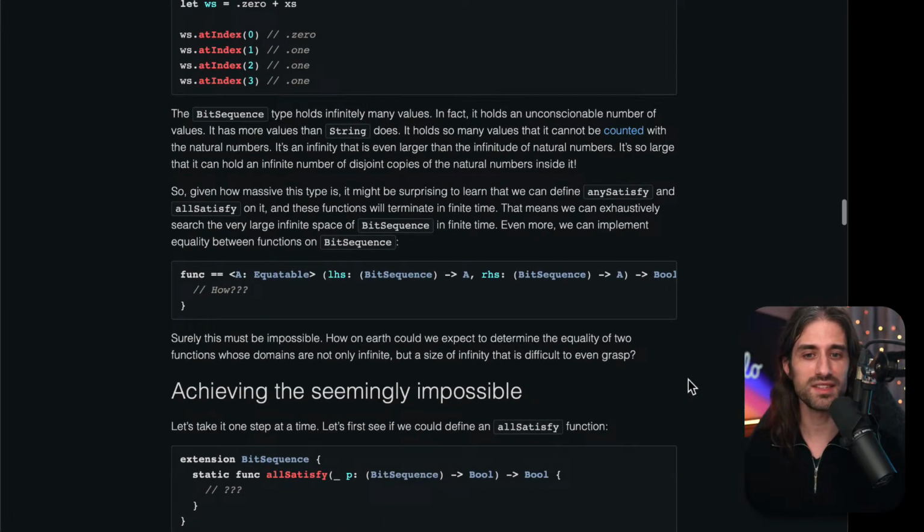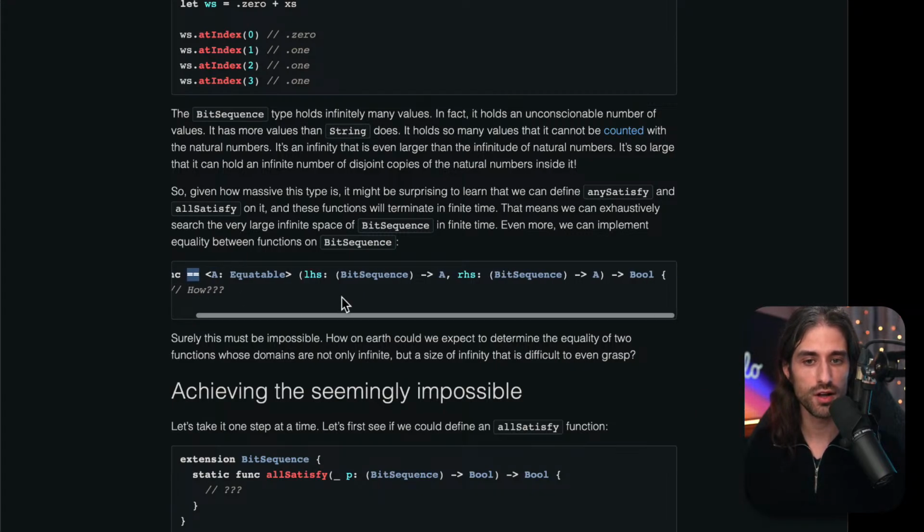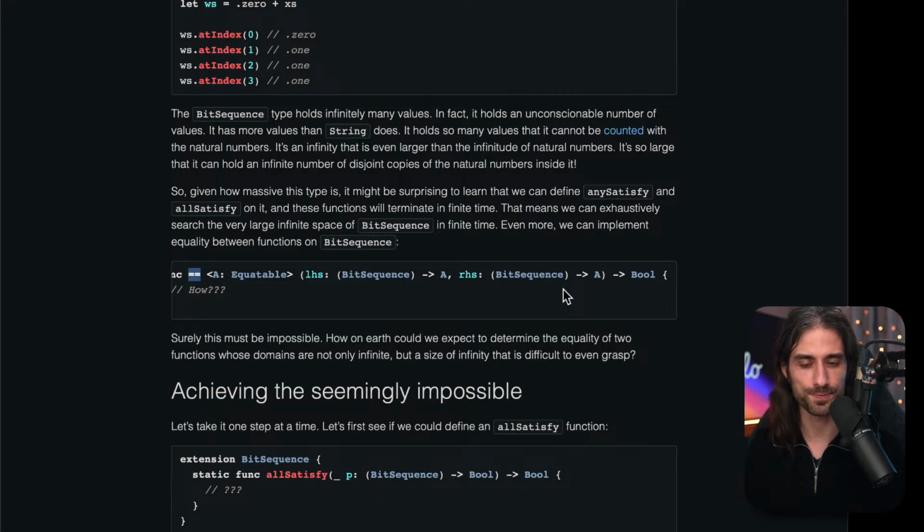So given how massive this type is, it might be surprising to learn that we can define anySatisfy and allSatisfy on it, and these functions will terminate in finite time. That means we can exhaustively search the very large infinite space of bit sequence in finite time. Even more, we can implement equality between functions on bit sequence. So we can implement an equal operator that will say whether two functions operating on a bit sequence are the same.